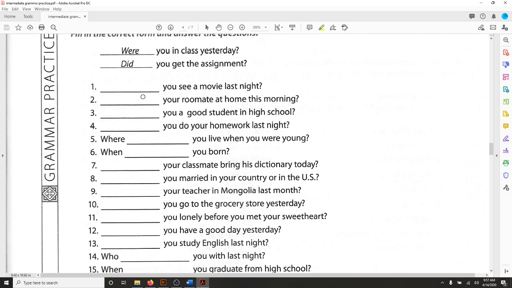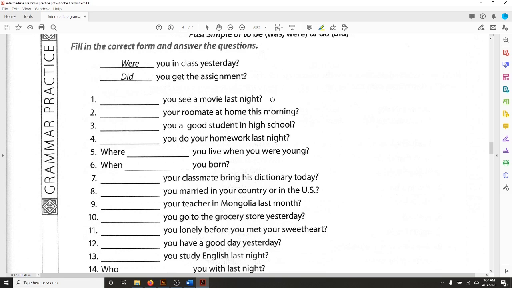Number one here, they give us, you see a movie last night? Okay, so then first I say, is this about being or doing something? And this one is asking about seeing a movie, which is doing something. And so my choice will be did. Did you see a movie last night? And now when I'm answering this question, I don't use did because did is a question word.